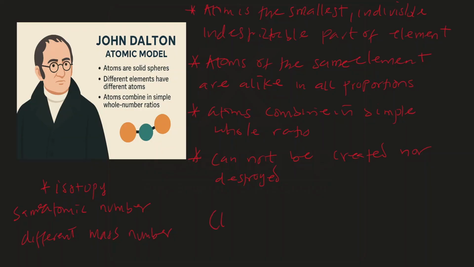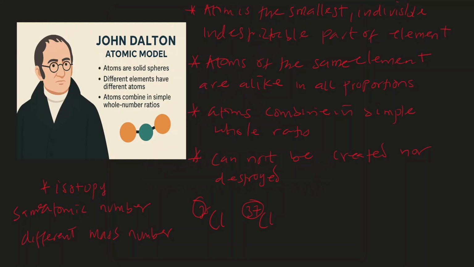Now, an example of isotopy is seen in chlorine. There are mainly two atoms of chlorine. There's an atom of chlorine that has a mass of 35, and there's another atom of chlorine that has a mass of 37. So if John Dalton said that atoms of the same element are alike in all proportion and differ from atoms of the other elements, that would be incorrect totally, because isotopy exists. Atoms of the same element are not alike in all proportion. So the two atoms of chlorine have different mass numbers. So that statement is not totally correct in the light of isotopy.